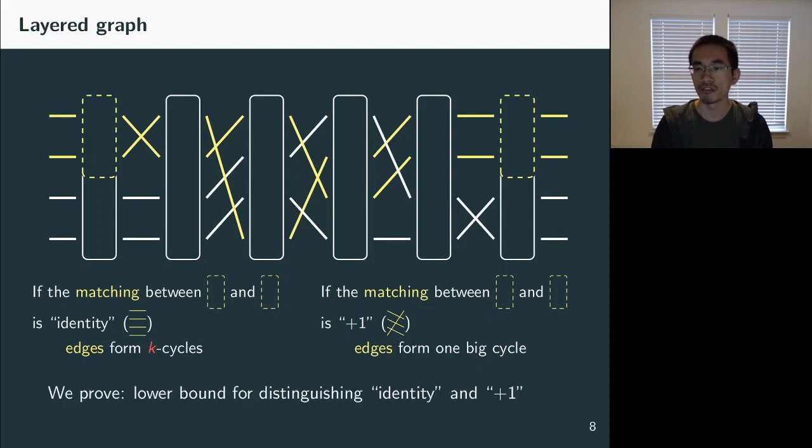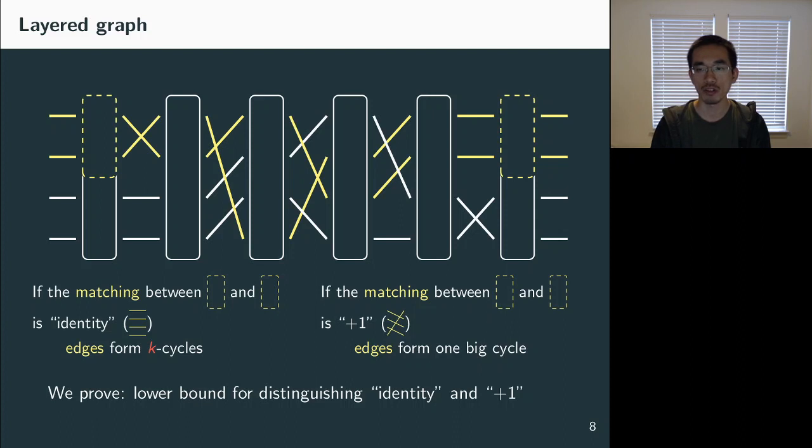And what we actually prove is a lower bound for distinguishing between the matchings being either identity or the +1 matching. And the graph in these two cases will roughly correspond to the two cases that we wanted to distinguish, except for the edges that connect the bottom halves, which we call the noises. But it turns out that there's a way to post-process the graph so that the noises can be completely removed, and the graph becomes simply a big cycle or n over k cycles. But for technical reasons, we will need this noise to get the lower bound.